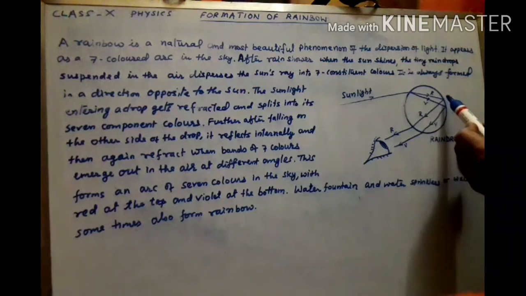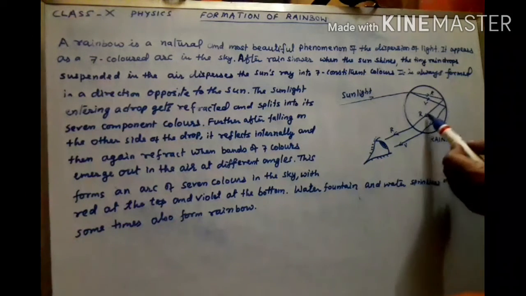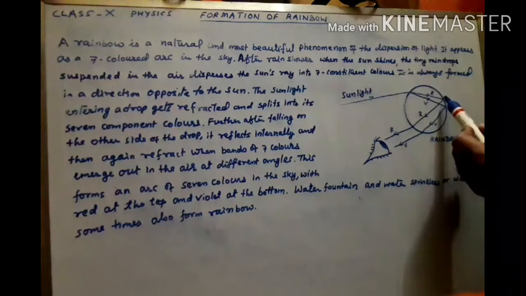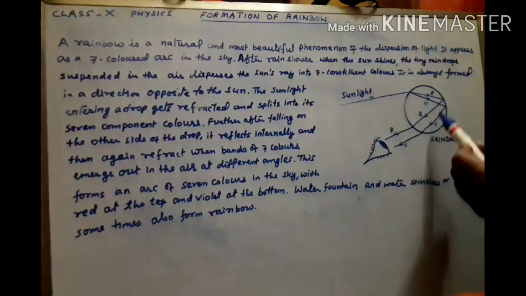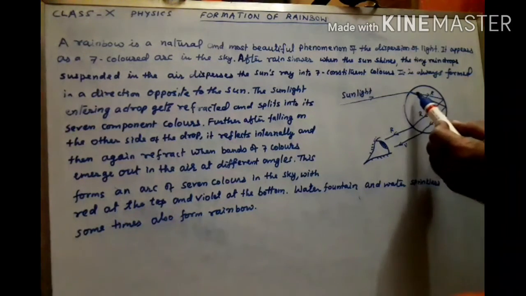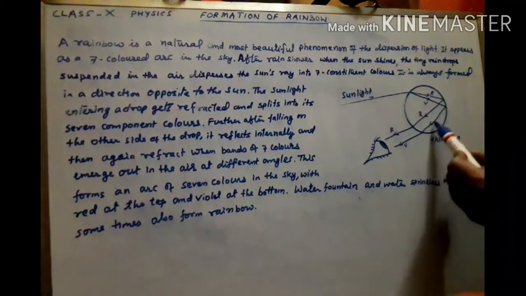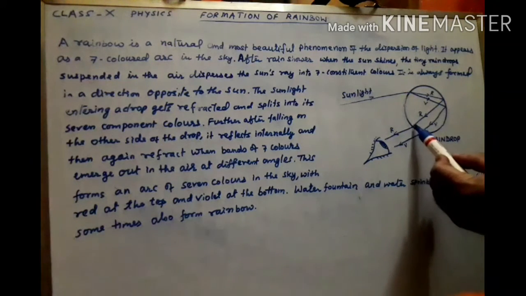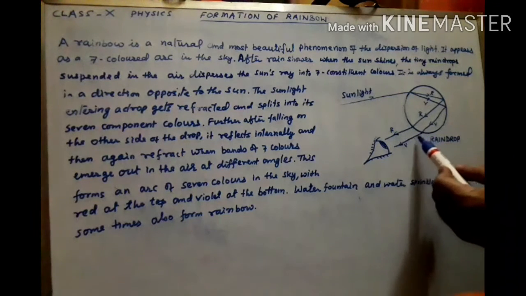Now at this point the refracted and dispersed colors are internally reflected. So you see that the droplet acts not only like a prism but also like a mirror. So there is a mirror effect at this surface, at this point, internally reflect, and from that side again there is refraction of the dispersed colors.